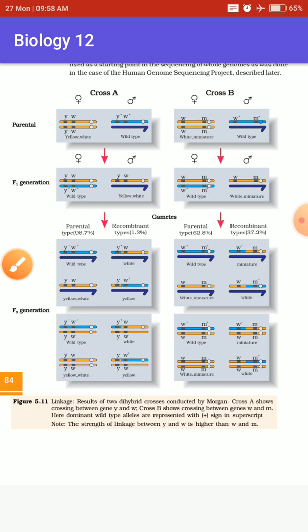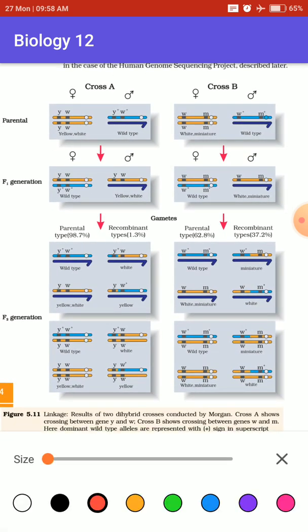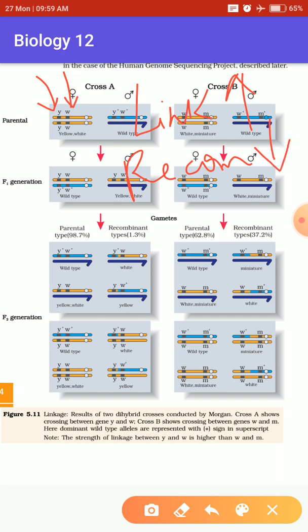For the matter of fact, we have to understand what the linkage and recombination process does. You can see the genes are in positions very close to each other. If the genes are very close, linkage is very high, so the possibility of recombination is very less.